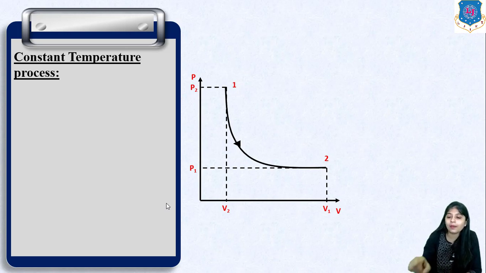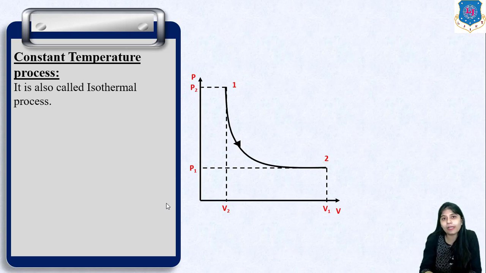Since temperature is constant, it is also known as isothermal process. So it can be termed as isothermal process, or hyperbolic process. Also this process follows Boyle's law, that is, pressure is inversely proportional to the volume.